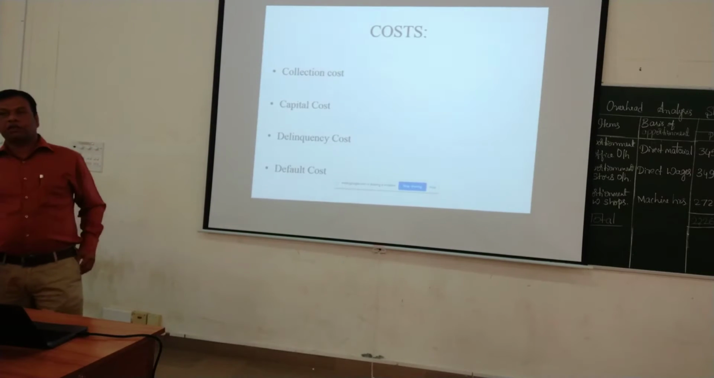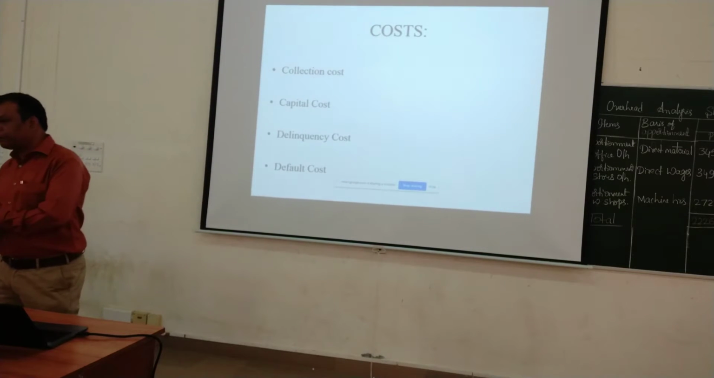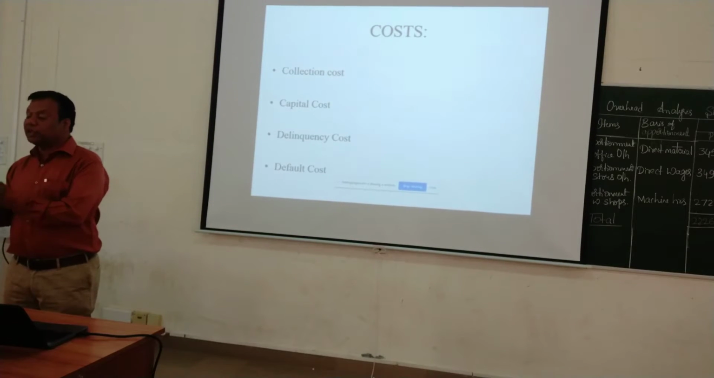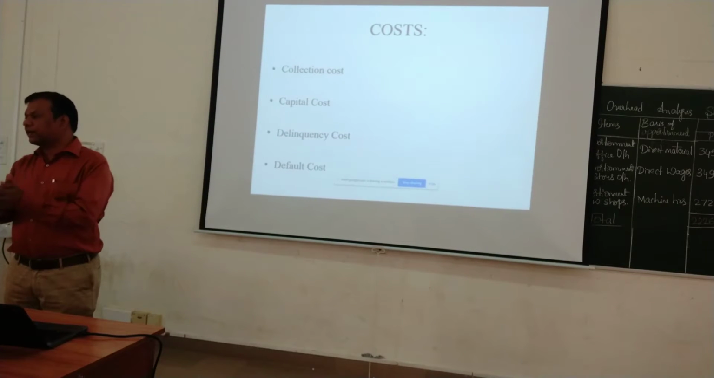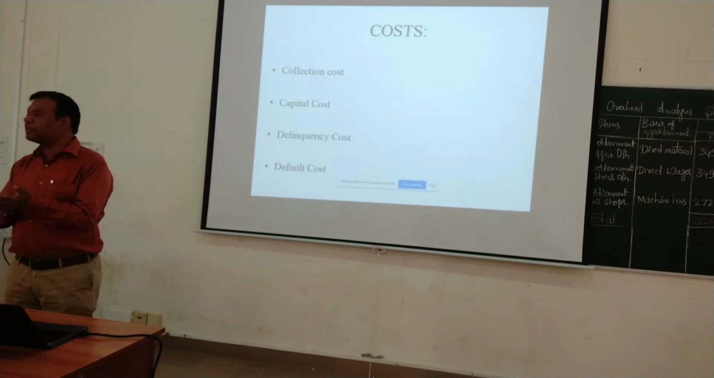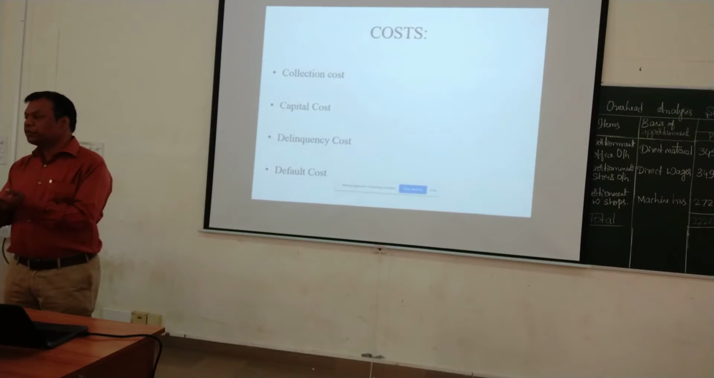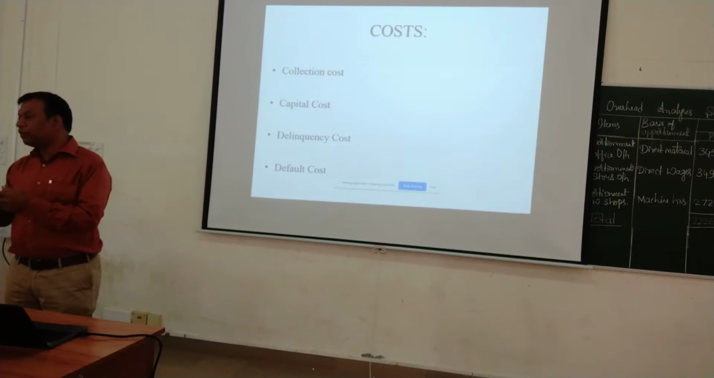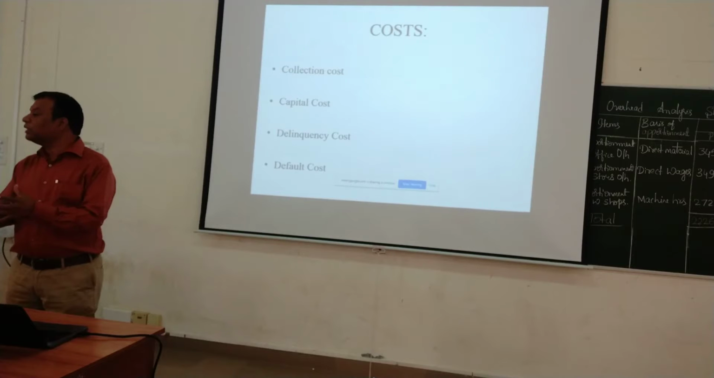Collection cost is that whenever we sell goods to a customer on credit, we should have a separate department and separate people to record, to monitor, and all those things. For example, when we extend credit, we should acquire his information. Then we should send him a reminder post, a letter. Suppose he doesn't pay in time, we have to send a legal notice to him. We may have legal battles. All these things we call the collection cost.